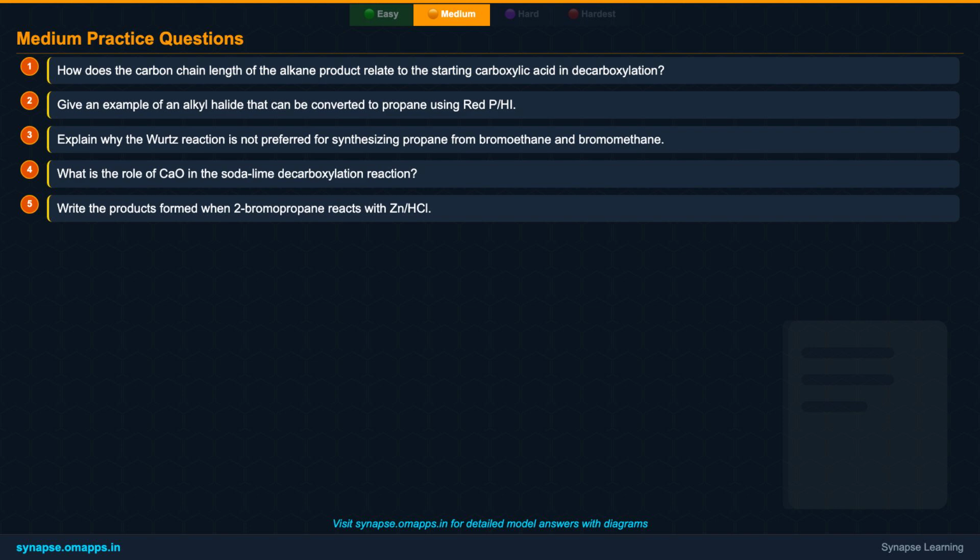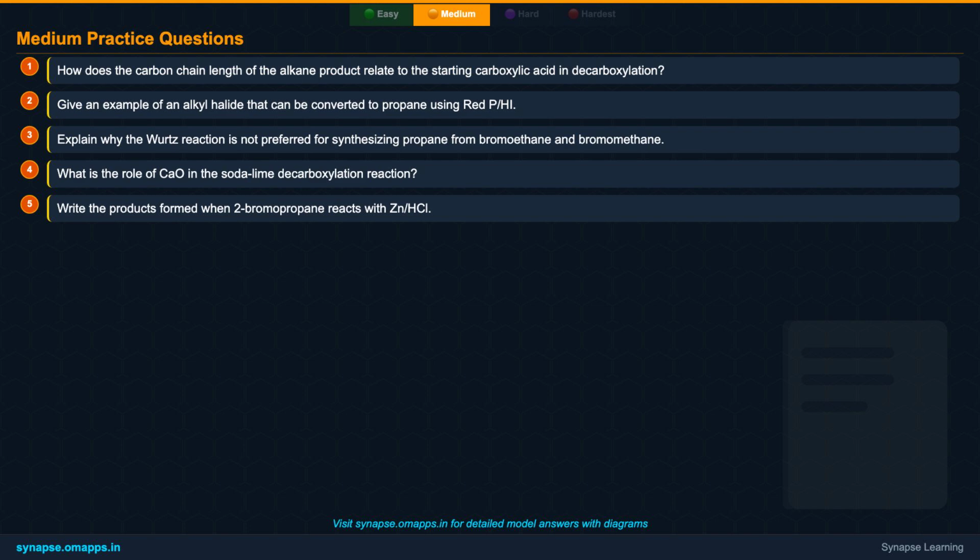First, how does the carbon chain length of the alkane product compare to the starting carboxylic acid in a decarboxylation reaction? Second, provide an example of an alkyl halide that can be reduced to propane using the red phosphorus and HI method. Third, explain why the Wurtz reaction is generally not preferred for synthesizing propane.